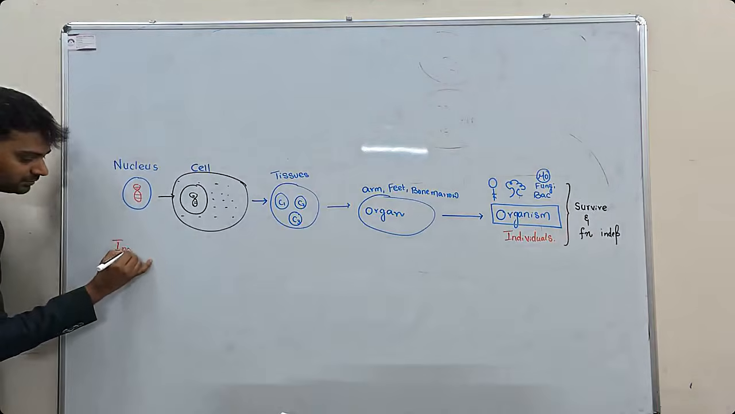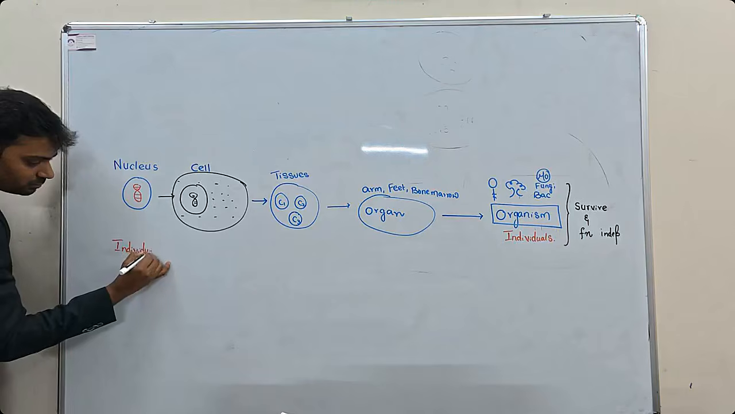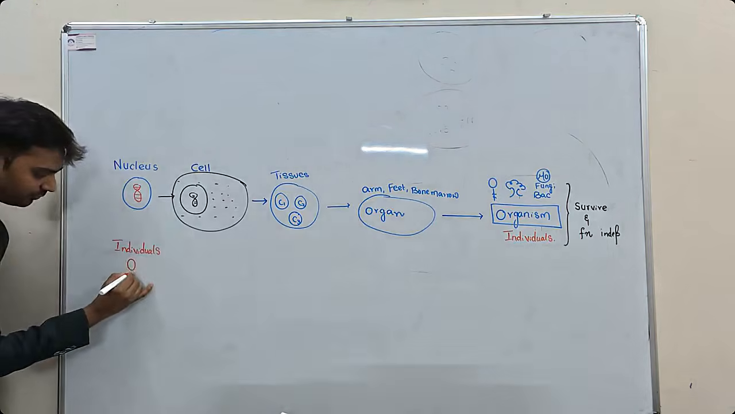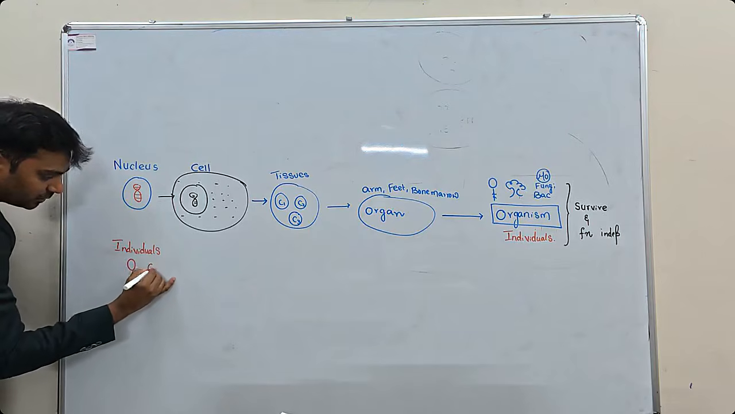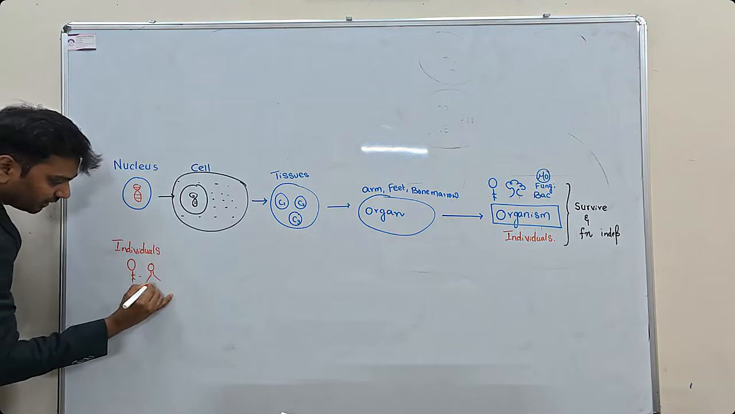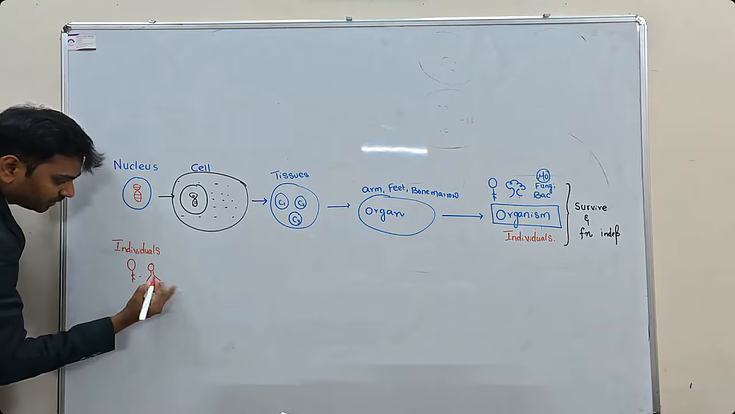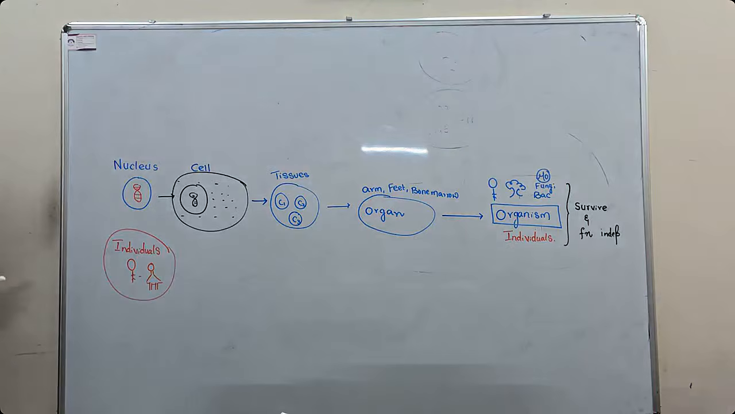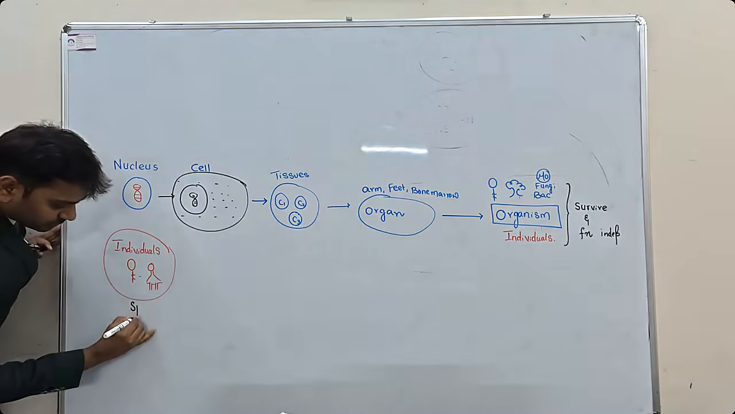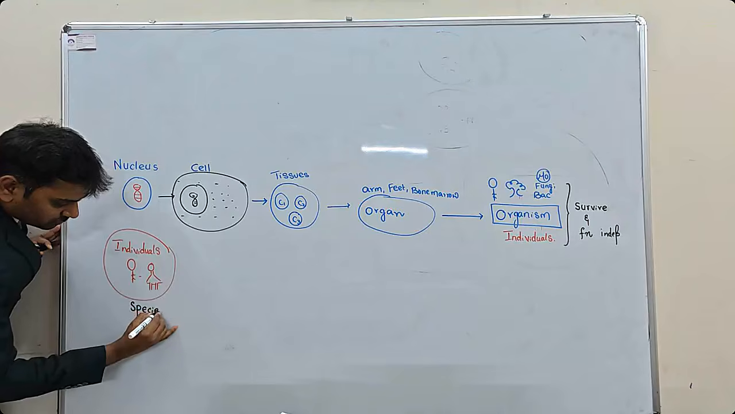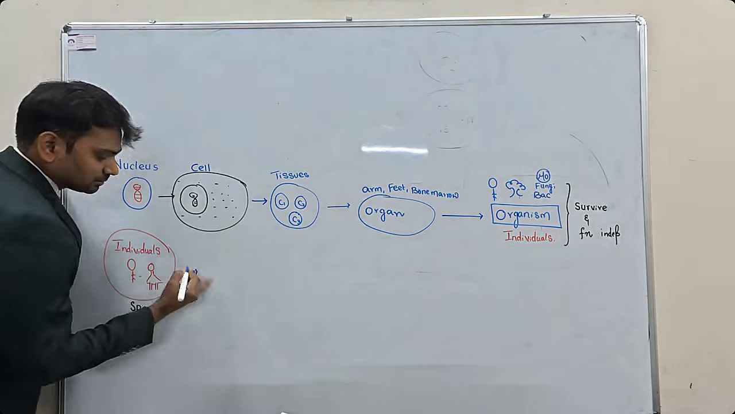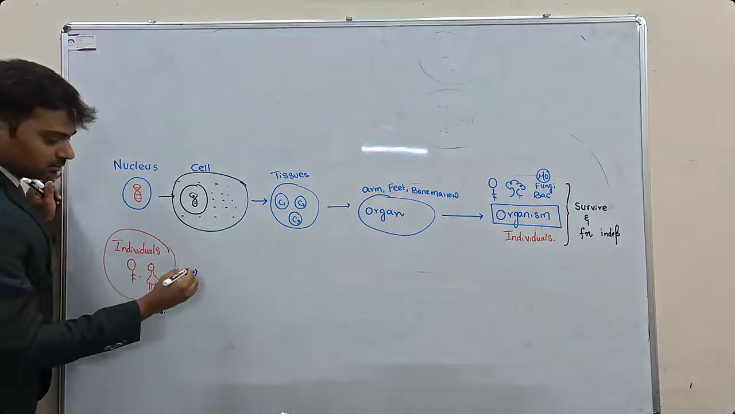Now, once individuals are formed, individuals which are capable of interbreeding are called species. Next, a group of species, you call it as